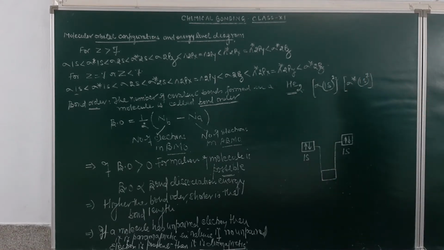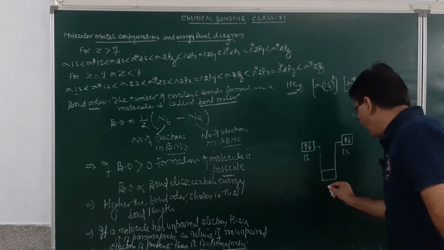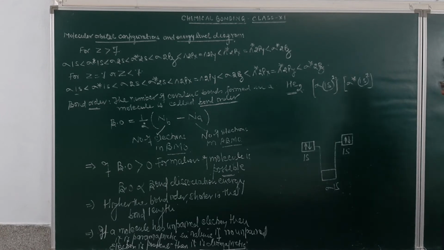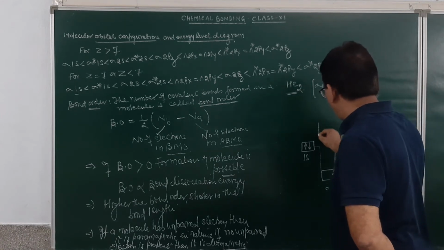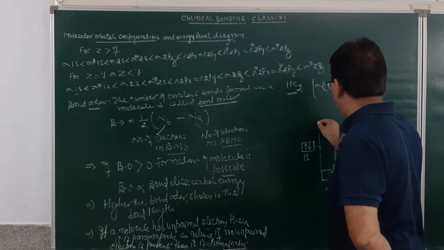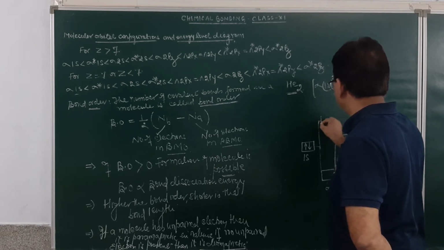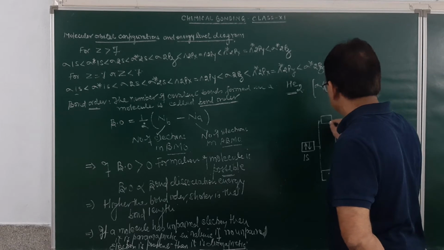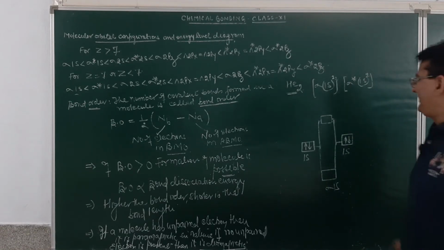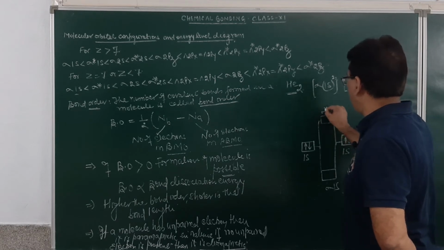This is sigma 1s, which is a bonding molecular orbital. Then over here will be sigma anti-bonding 1s. Sigma 1s and then sigma anti-bonding 1s.